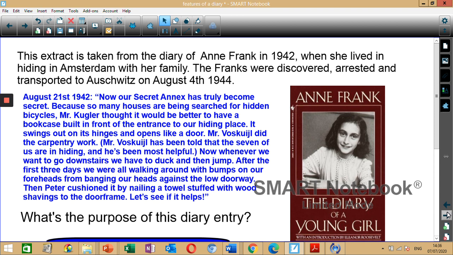Now, whenever we want to go downstairs, we have to duck and then jump. After the first 3 days, we were all walking around with bumps on our foreheads from banging our heads against the low doorway. Then Peter cushioned it by nailing a towel stuffed with wood shavings to the doorframe. Let's see if it helps.